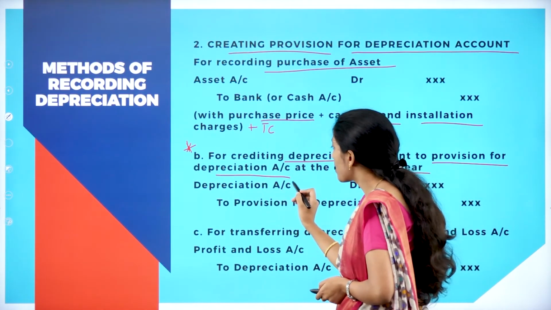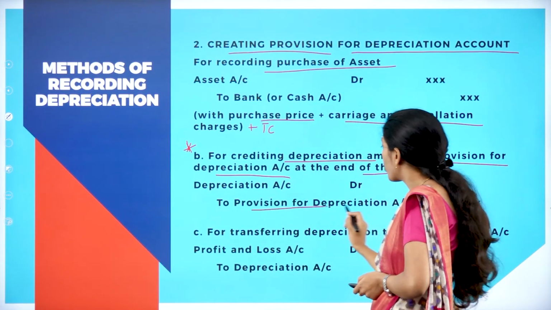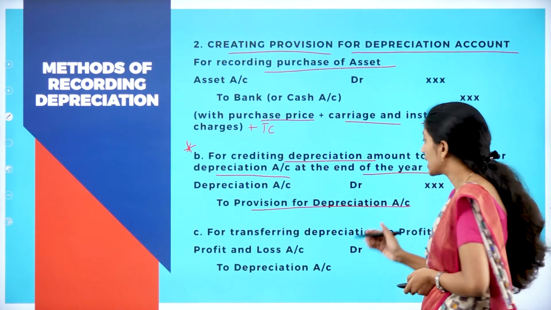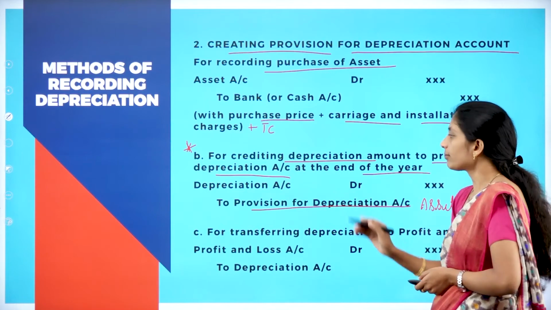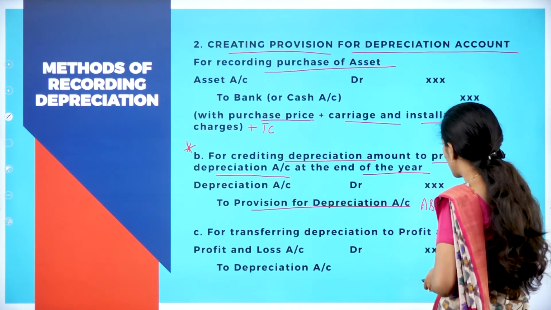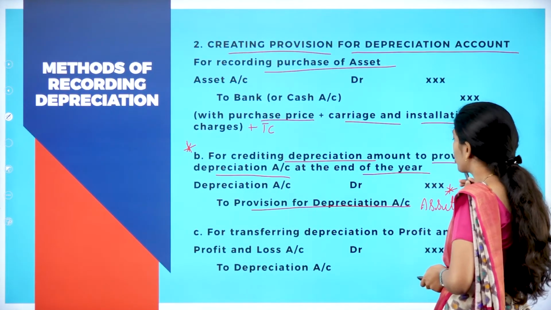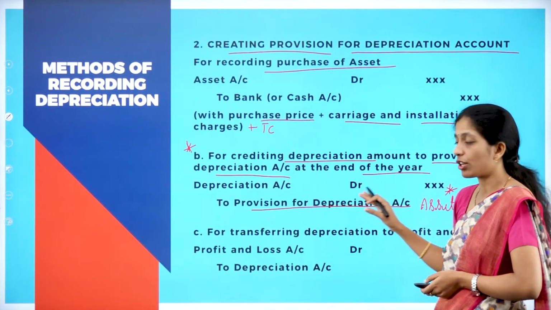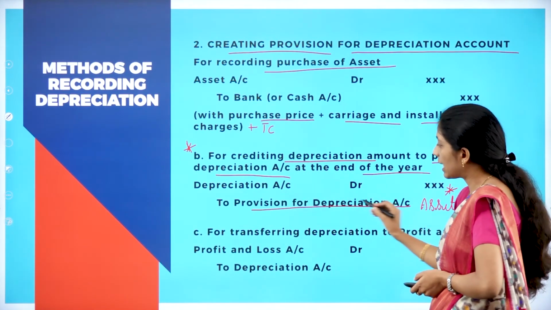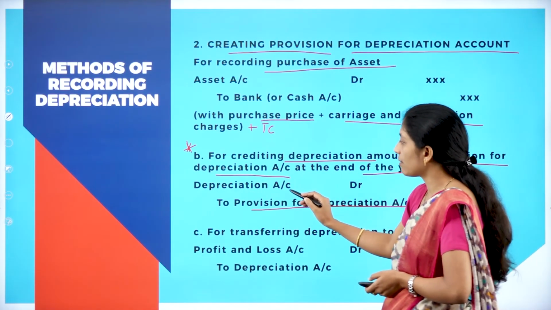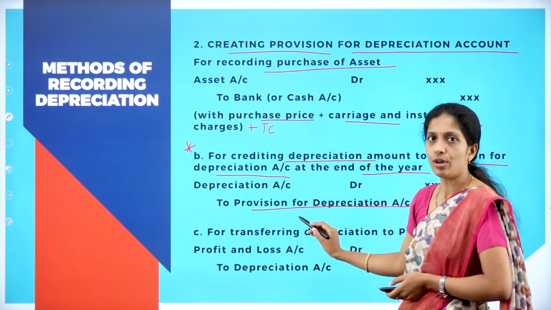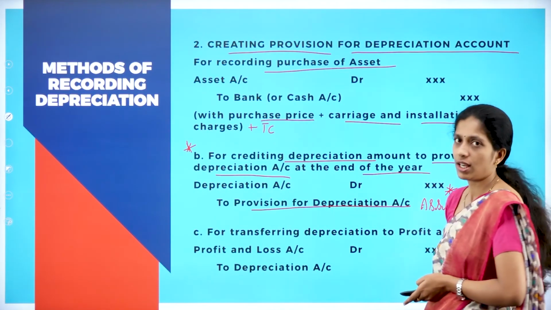Now here depreciation account debit to provision for depreciation account. Instead of asset, you are going to write provision for depreciation. So we are not going to charge depreciation to asset account. We are going to create a new account, that is provision for depreciation account. Your entry will be depreciation account debit to provision for depreciation account.